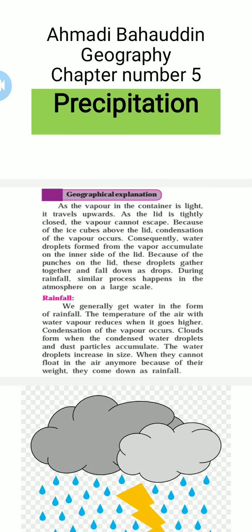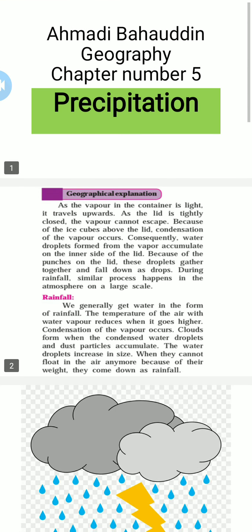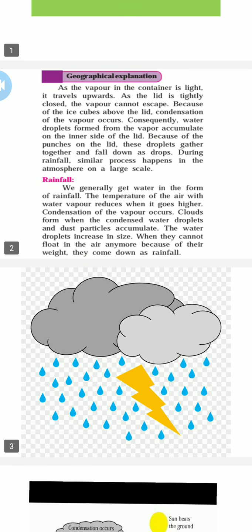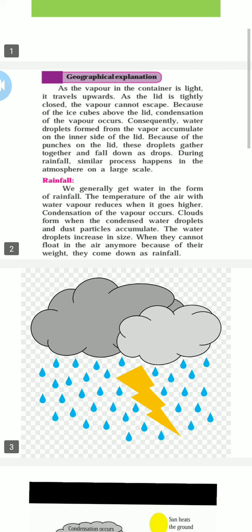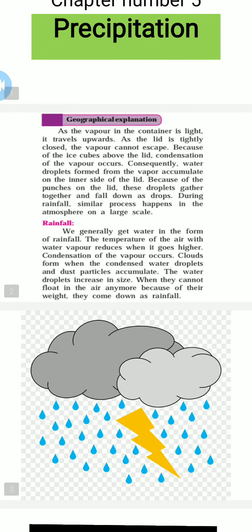Rains are water from the sky. You know the rains are water from the sky, but in this chapter we are going to learn about the different rainfalls. We have three rainfalls. The first one is conventional rainfall, the second one is cyclonic rainfall, and the third one is orographic rainfall, which is also called relief rainfall. Let's start with the chapter.